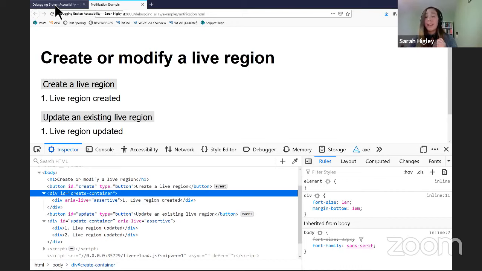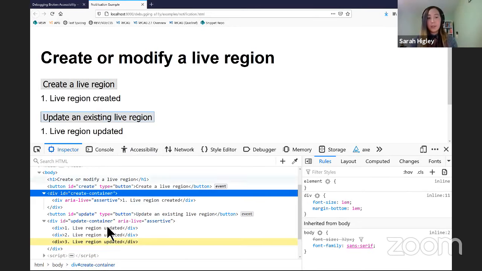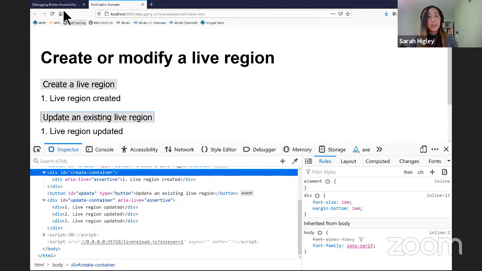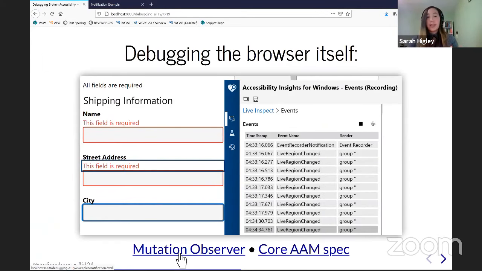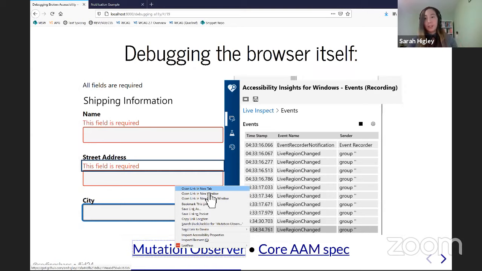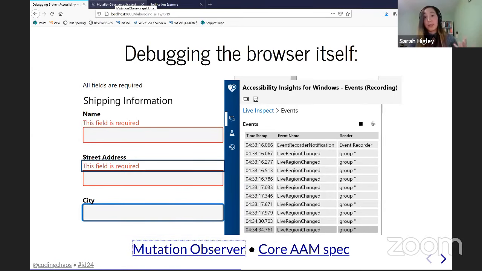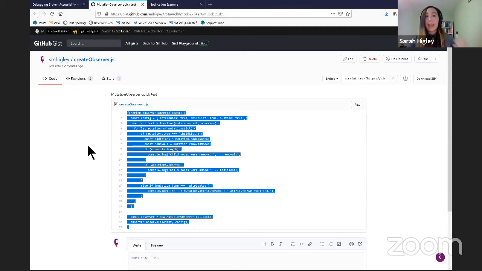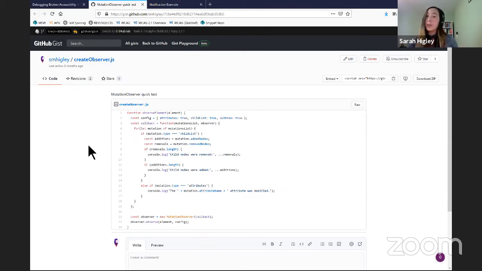The other thing I'll look at is whether DOM updates are actually happening in the place you expect them to, like whether the content of the live region is actually being mutated. To aid that, sometimes just looking at the browser elements pane isn't enough, especially if you're using a single page app framework like React or Angular or your framework of choice, because those handle DOM mutations for you.